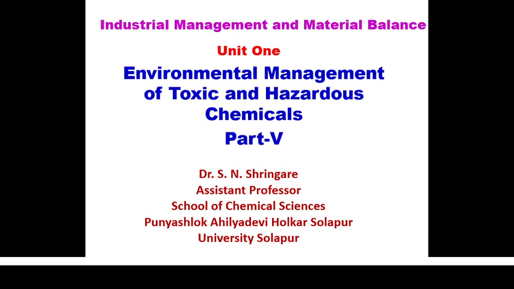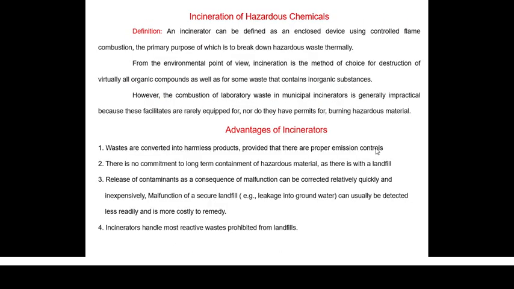The combustion process is carried out directly in a machine called an incinerator. An incinerator is one kind of machine by means of which we could put all the chemical waste generated through the combustion process. So incineration of a hazardous chemical is the topic we are going to see today: what incineration means, and what an incinerator is.